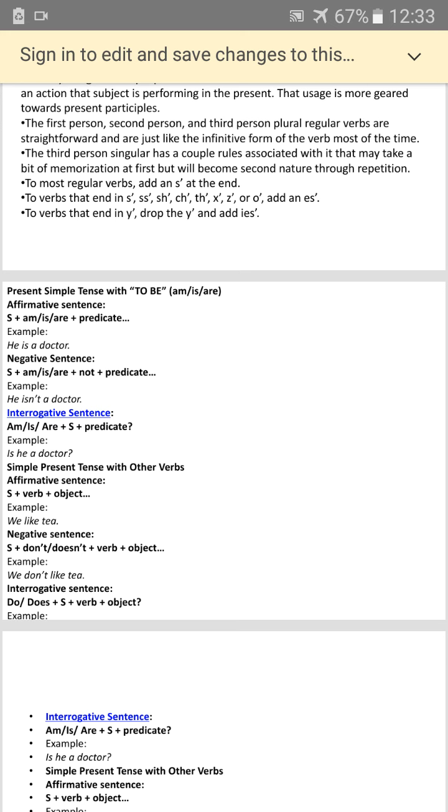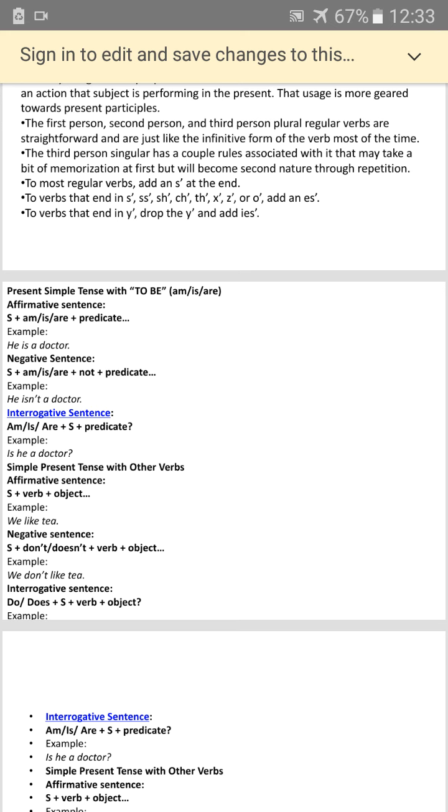Now, as I just said, there is an interrogative sentence, when there is a questioning. I picked a very simple sentence so that it becomes very easy for you to understand. So am, is, or are comes first. Now the subject goes in the center and then there is a predicate. Because you are questioning, interrogative is the question form, so: is he a doctor? Is he a teacher? Is he a professor? So that is the interrogative form.